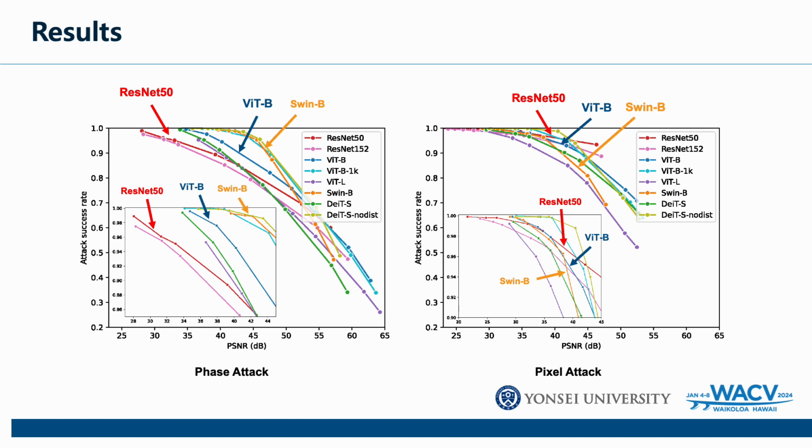Next, comparison of vulnerability of models by each attack type is conducted. Transformers are either equally or more robust than CNNs under the pixel attack, but are more vulnerable to the phase attacks when attack success rate is relatively high.